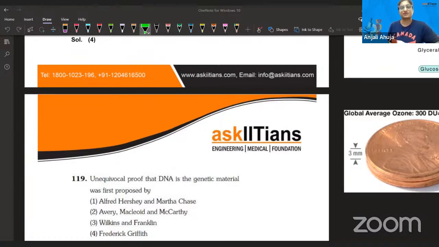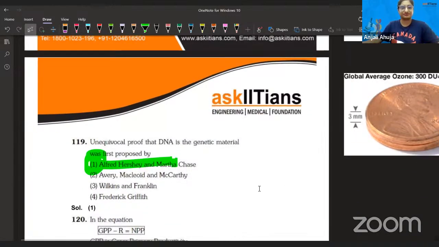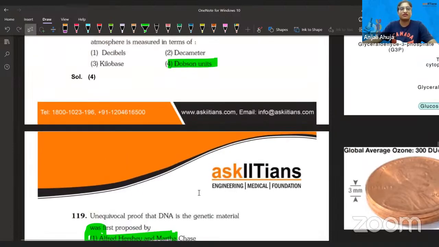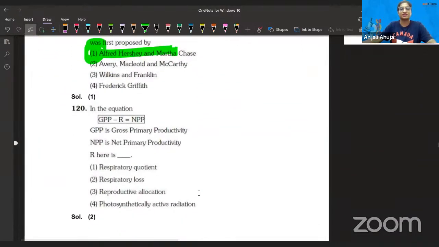So clearly the unequivocal experiment was done by Hershey and Chase. Remember it. Because it is unequivocal proof that DNA is the genetic material, because all of them did their work somewhere. They were getting confused between protein, carbohydrates and all that. Wilkins and Franklin were never related to these experiments. Next question.